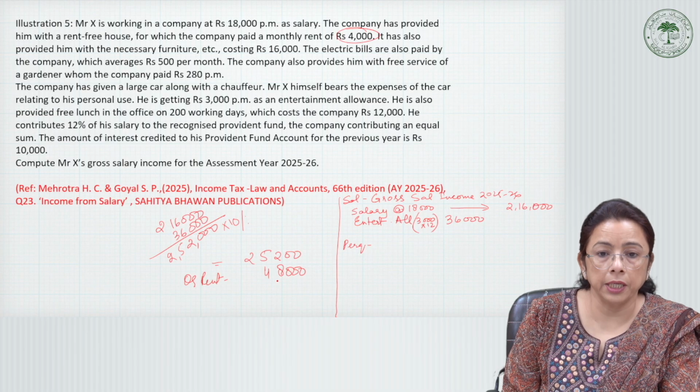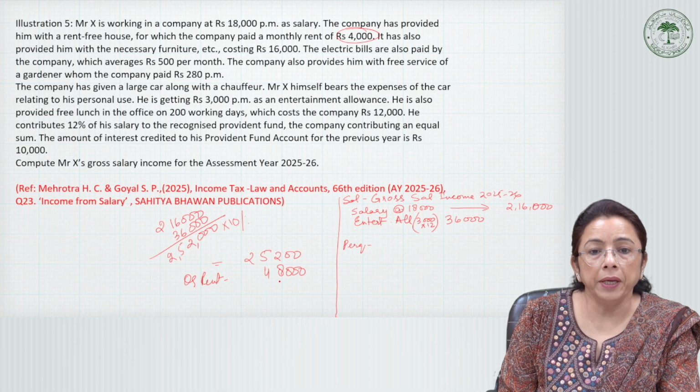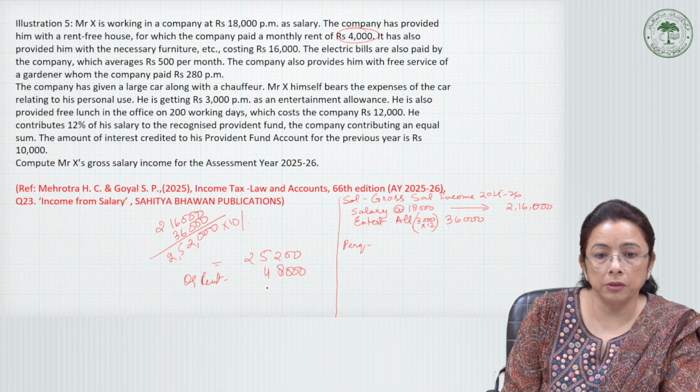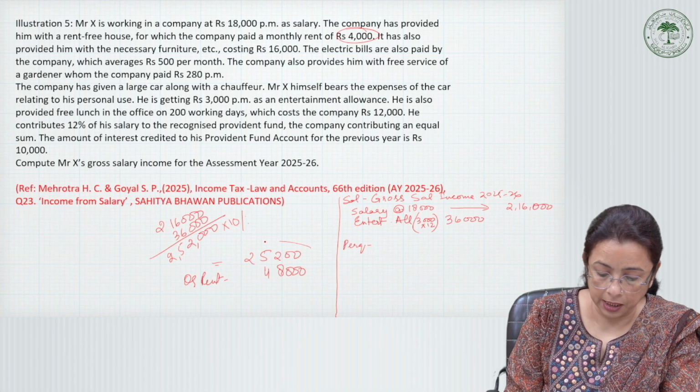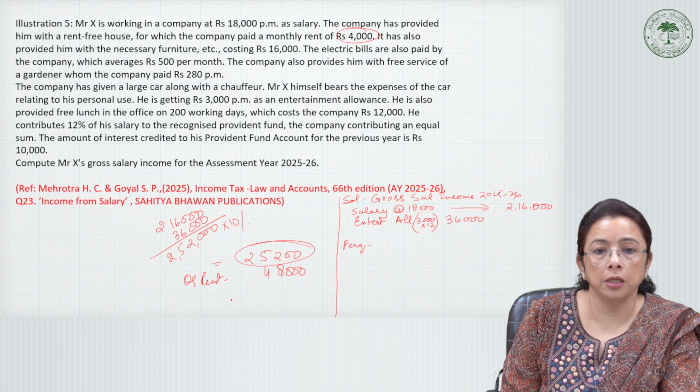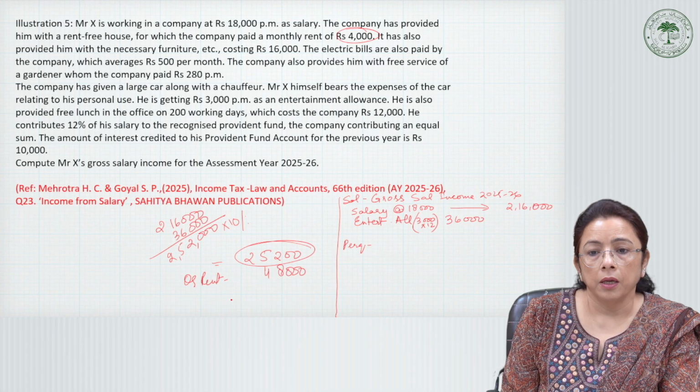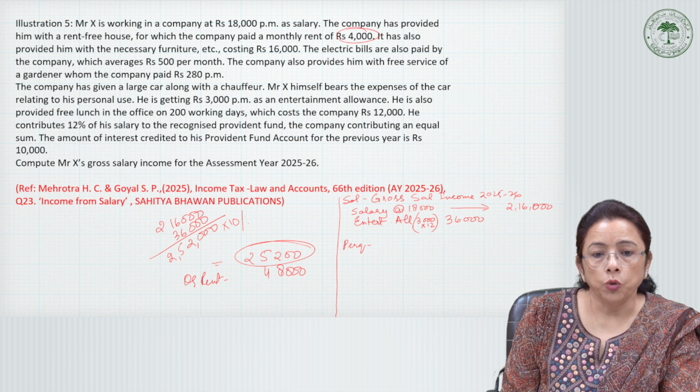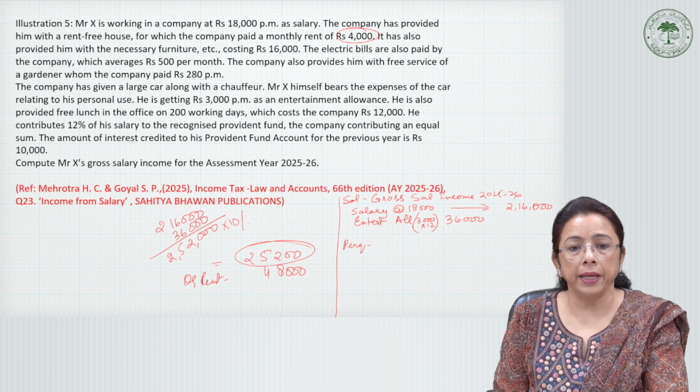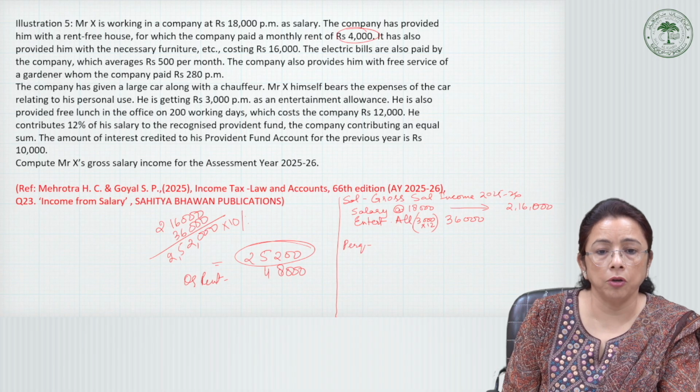And we say whichever is less will be taken as the value of perquisite. And since this amount, 25,200, is less, that will be taken up.